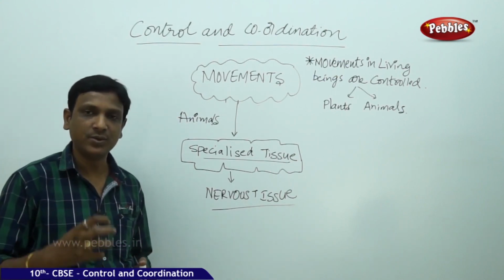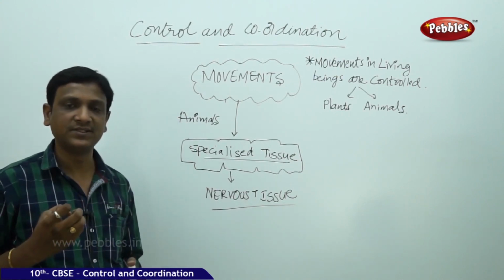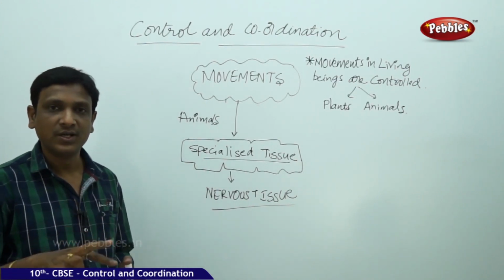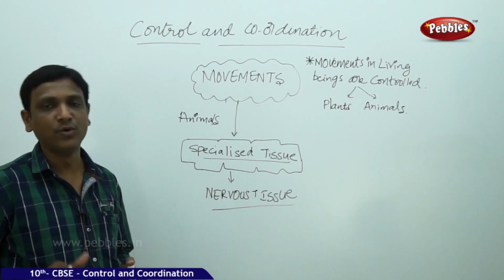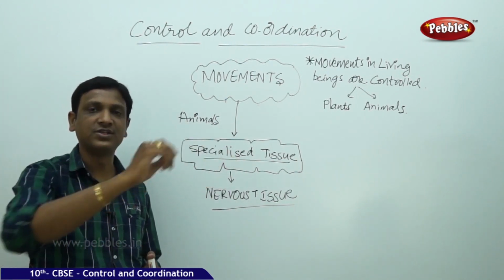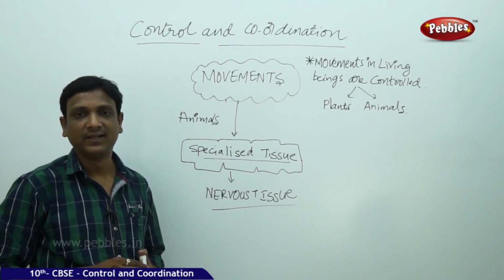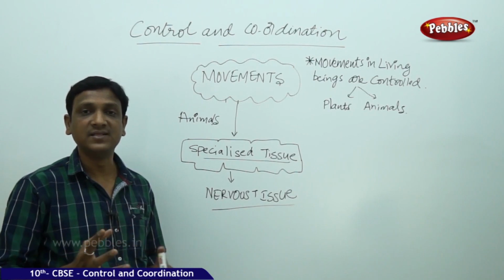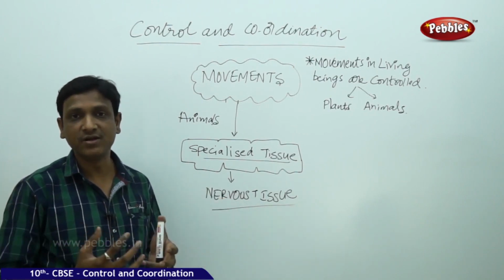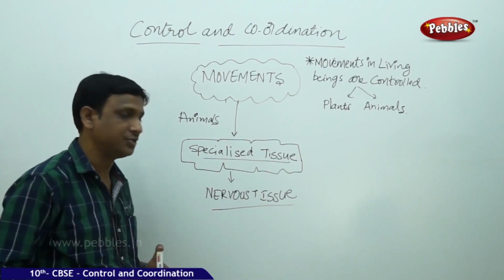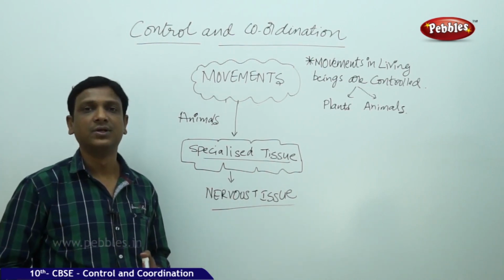The nervous tissue helps to receive the information about the stimuli, analyze the information, as well as decide which type of movement has to be produced. It will decide how far you have to stretch your hand, how you have to fold your hand, and how your muscle cells should either shrink or enlarge. So this is all done by the specialized tissue, that is nervous tissue.